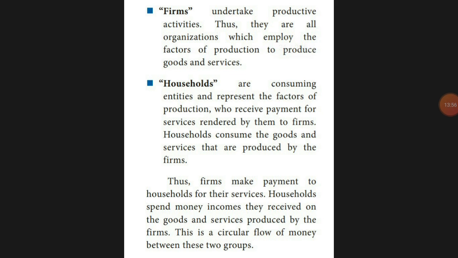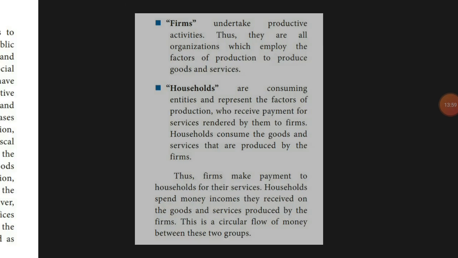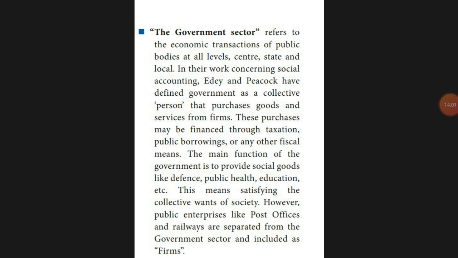In that, the government will come. How will it come? The government may be central, state or local, anything. Eddie Peacock defines it as a collection of persons who purchase goods and services through taxes and borrowing. For example, if a manufacturer is producing and selling in the market, it has to be with tax. The same way, when common people buy, we have to pay tax, GST. That tax is going to the government. That is the government sector.